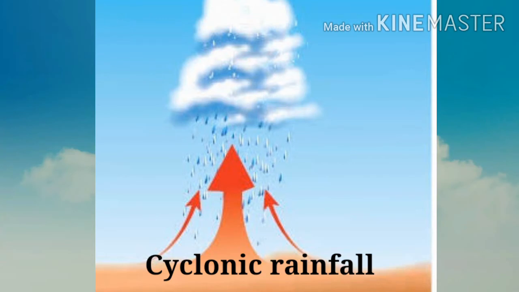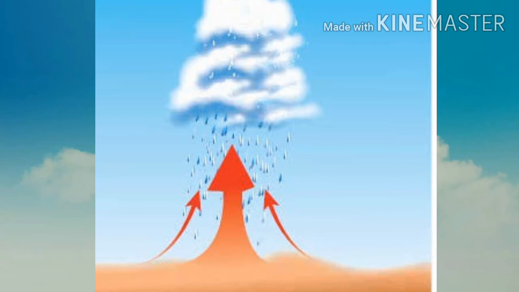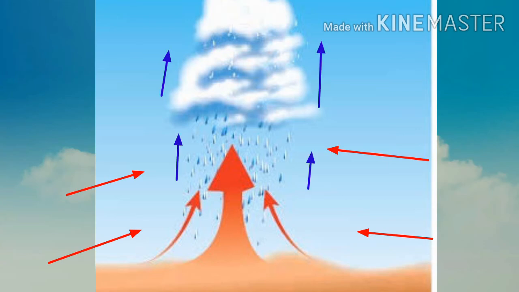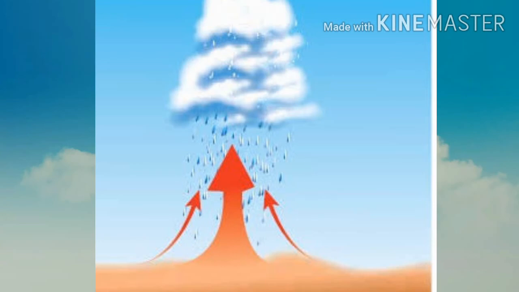Now you can see the diagram of cyclonic rainfall. A cyclone is a specific air formation when the pressure at an area is less than the surrounding regions. Air from the surrounding regions comes toward the center of the cyclone and starts moving upwards. As it rises, the temperature of the air reduces, condensation occurs, and rainfall takes place. It rains in areas over which the cyclone passes.